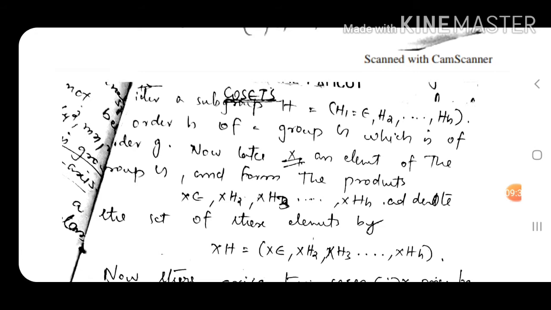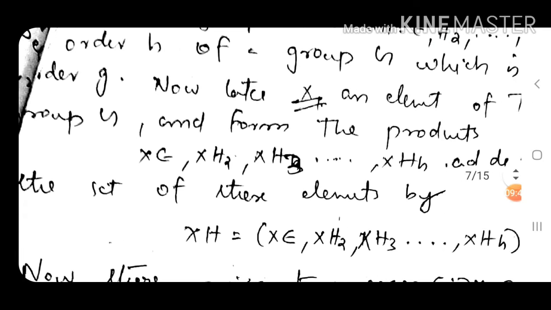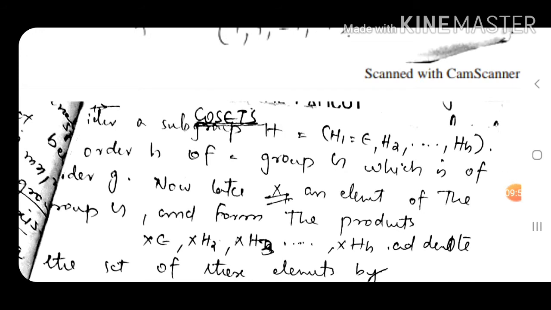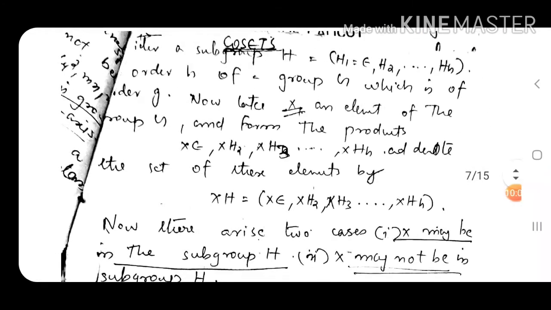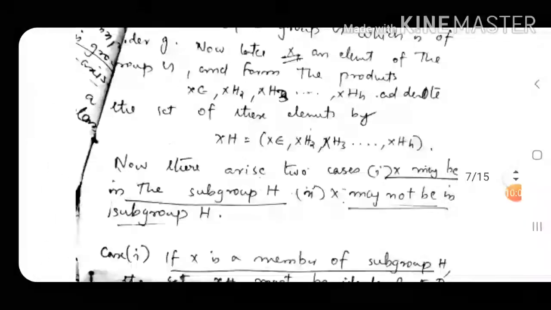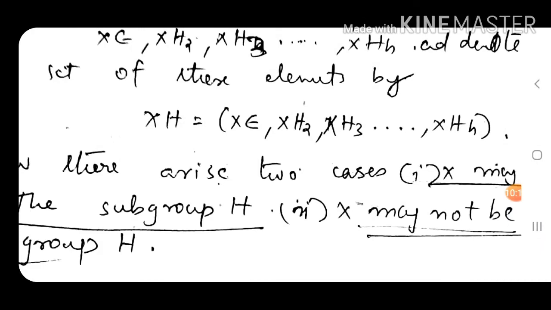Now we take an x, an element of the group G. We pick an element x from the group G and form the products xh1, xh2, xh3, ..., xhh. So we take an element from the big group G, x, and multiply from the left of the subgroup H. So we have a set like this: xH equal to xh1, xh2, xh3, ..., xhh.